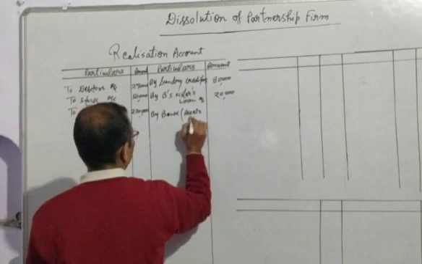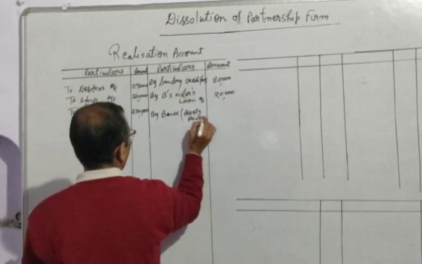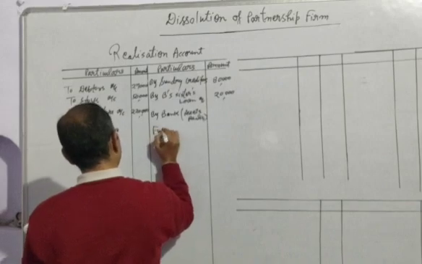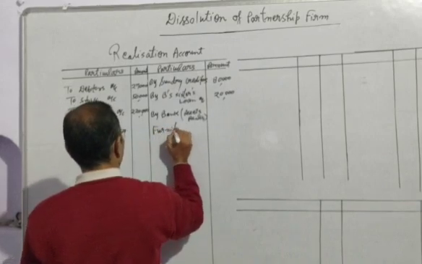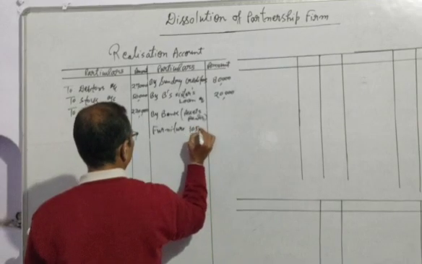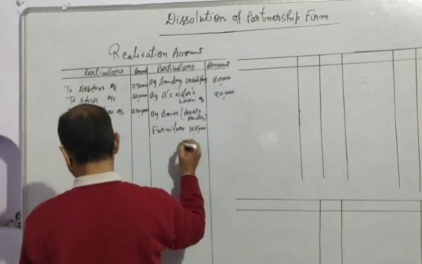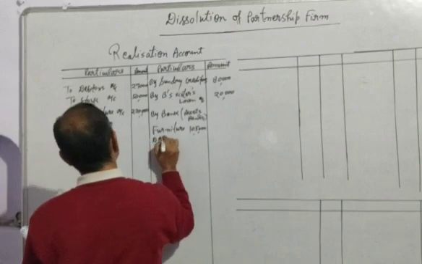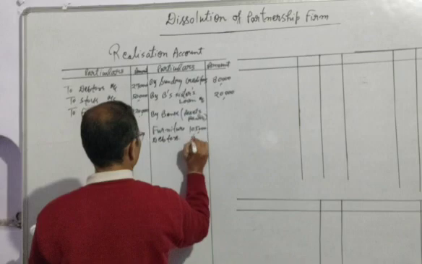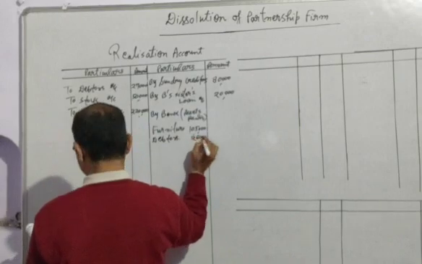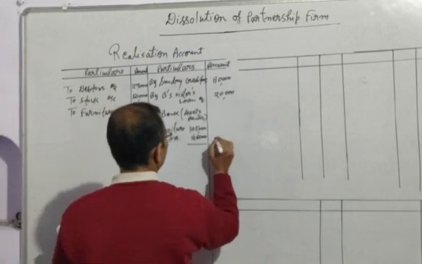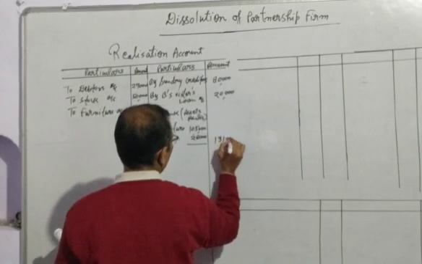Furniture will fetch 1,05,000. Debtors we will write here 26,000, and after that 1,31,000 will come.